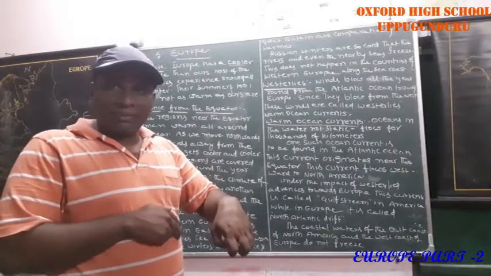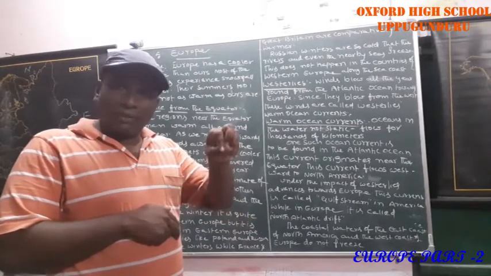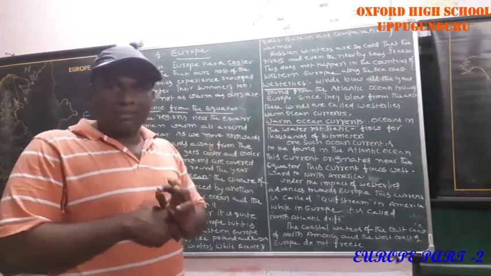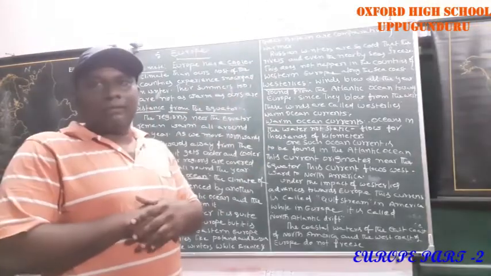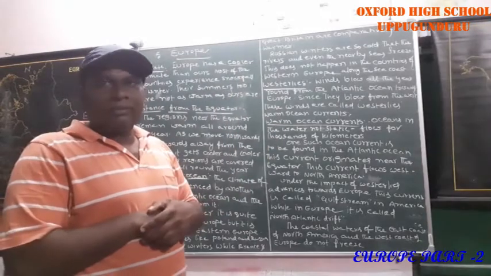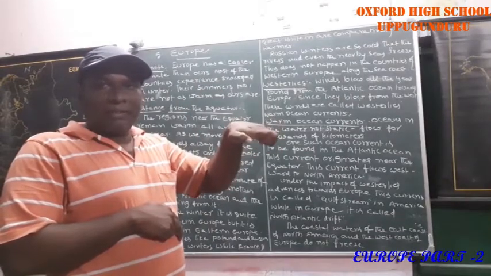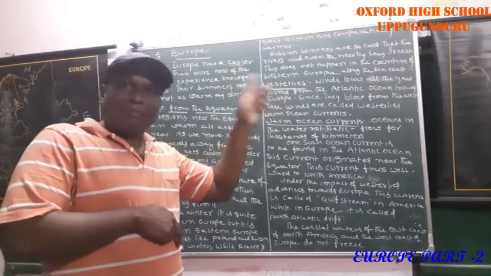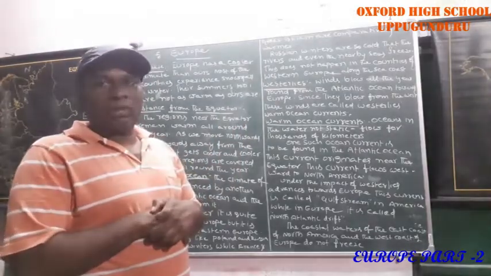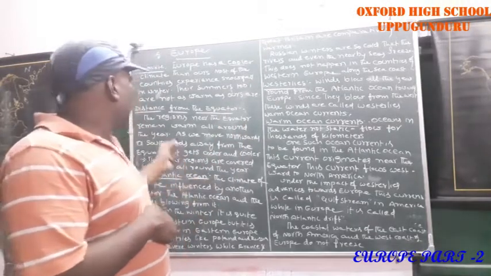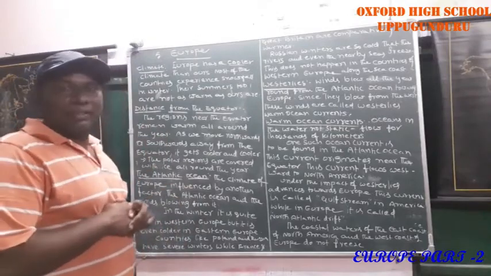Our summer season is very hot, with heavy temperatures recorded. The European summer season has temperatures a little bit low. We can compare our winters with their summers. Do you understand? So, distance from the equator.